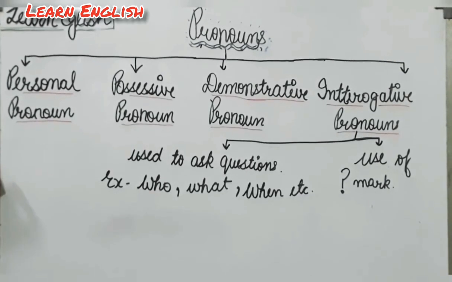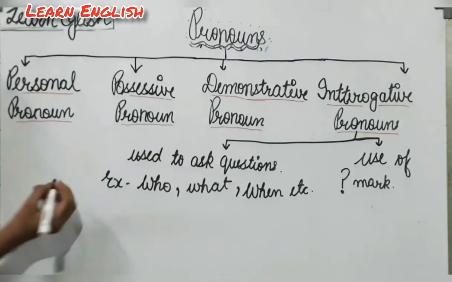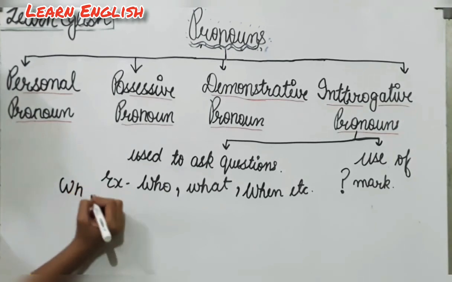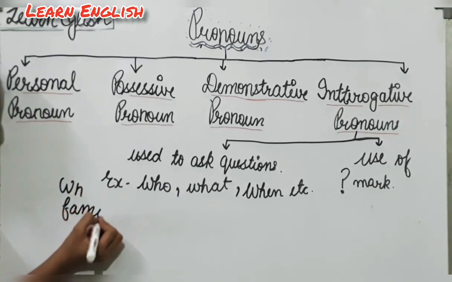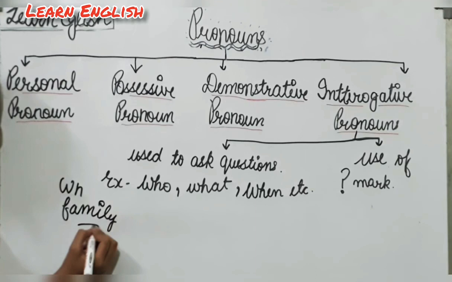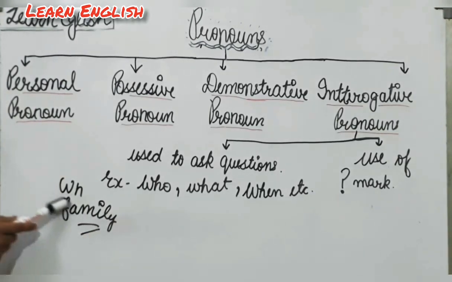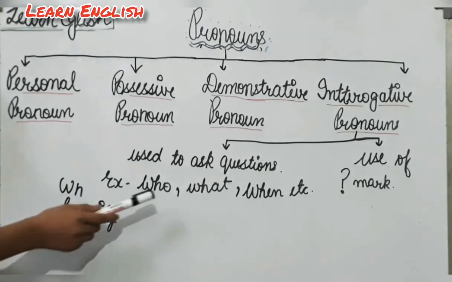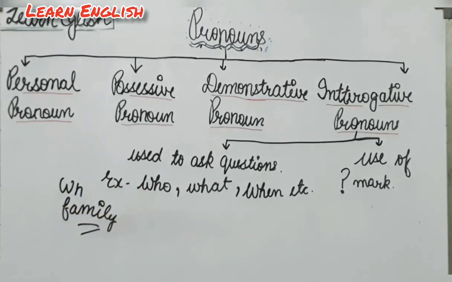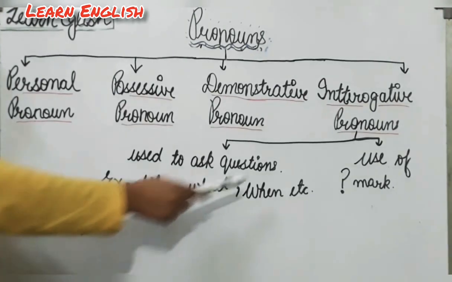And one more hint we can get with this type of pronouns is that the words of interrogative pronouns are of the WH family. Means the words used in this type of pronouns start with W and H, like who, what, when, whom, etc. And the second one is the use of the question mark.